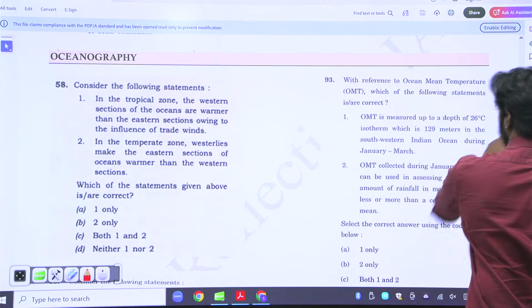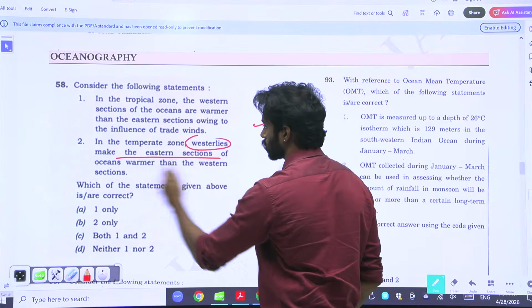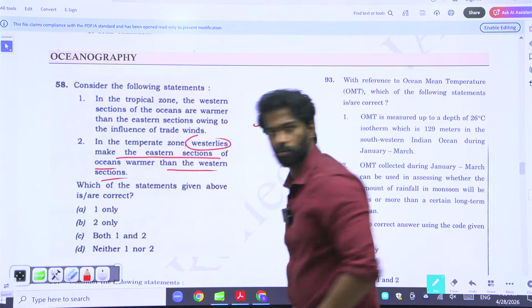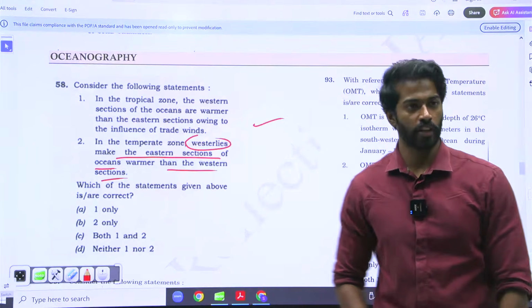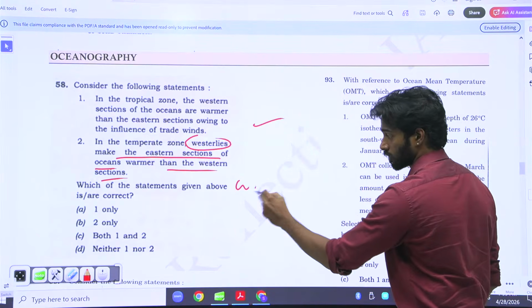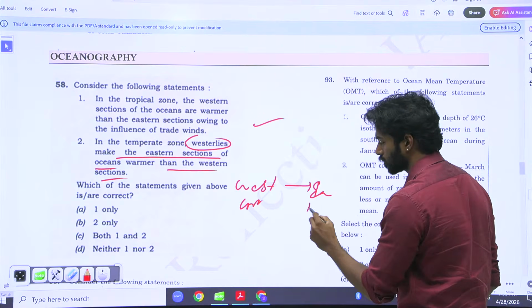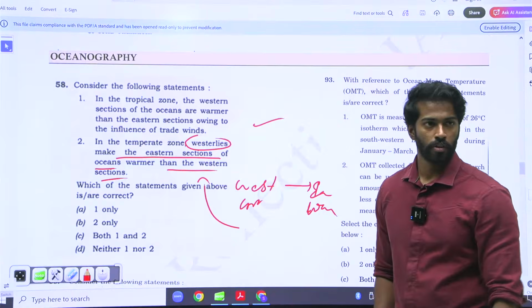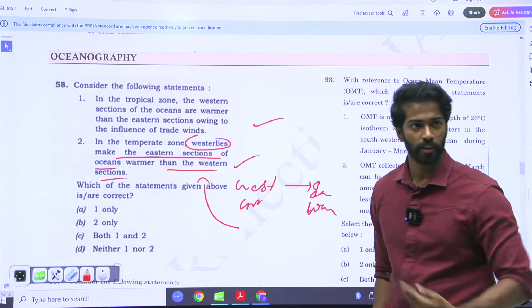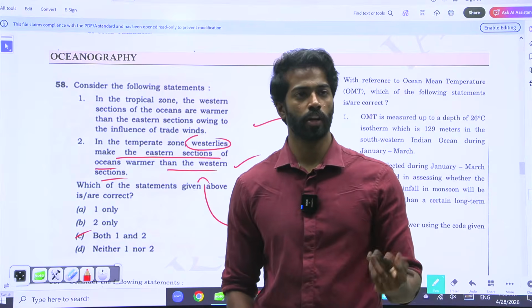Yes, it is true. In temperate zones, westerlies make the eastern sections of the ocean warmer than the western sections. Just like how easterlies work, westerlies also work in the same way. They are sending from where? West to east. So the west is cool and the east is warm. That is what the question is saying. So both the statements are right. Is there any trick here? No trick. It is only based on knowledge.